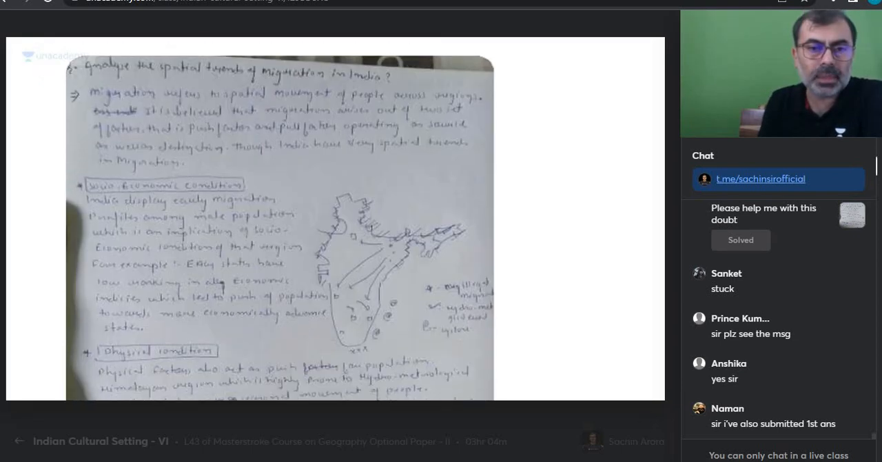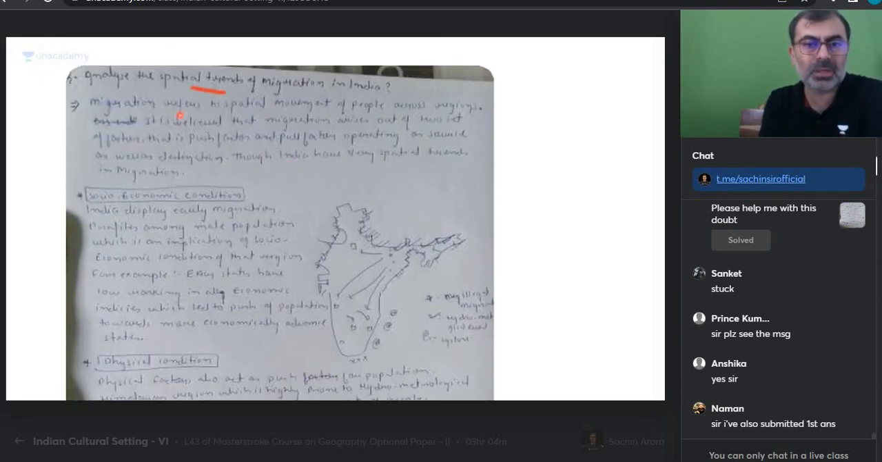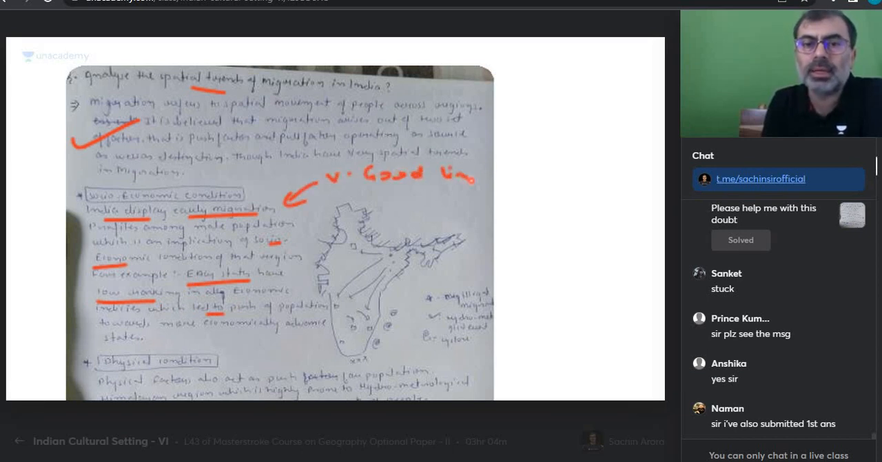This is Akriti submitting migration. Trends of migration refers to spatial movement of people across regions. It is believed that migration arises out of a set of factors, push and pull. Everything is okay with this introduction. Please put the name of a scholar. Socio-economic conditions. India displays early migration, which we gave yesterday, because of socio-economic reasons. EAG states have low capacity. So very good line of thought.